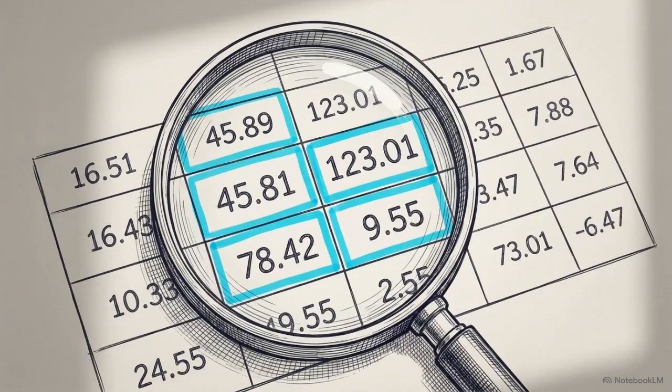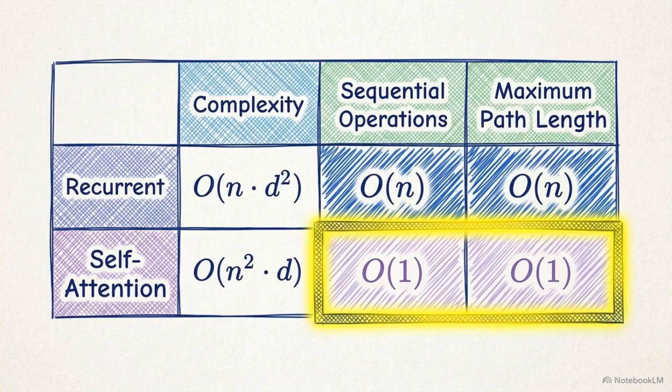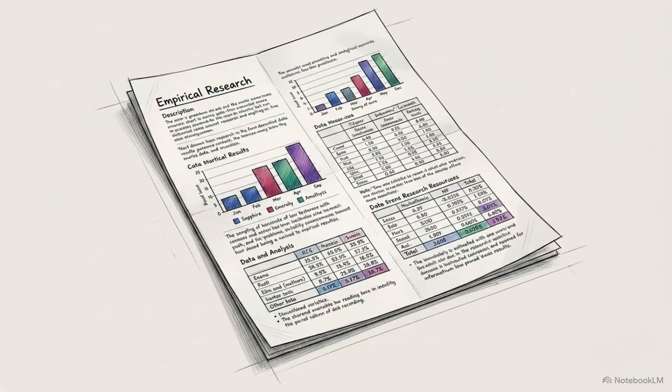Returning to the computational metrics established earlier shows exactly what this architecture achieves in practice. This data maps the structural trade-off. Recurrent layers require O of n sequential operations, but self-attention connects all positions with a constant O of 1. Furthermore, the maximum path length also drops to a constant, making it easier to learn long-range dependencies. This theoretical efficiency translates directly to empirical results.